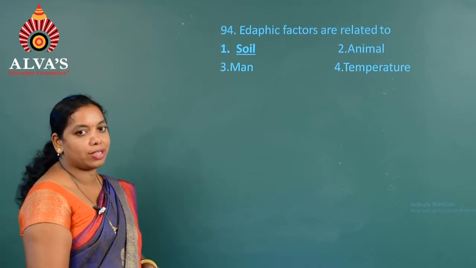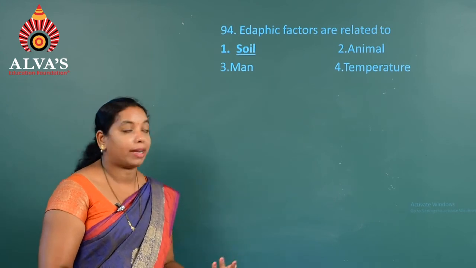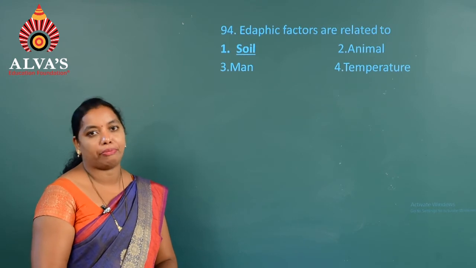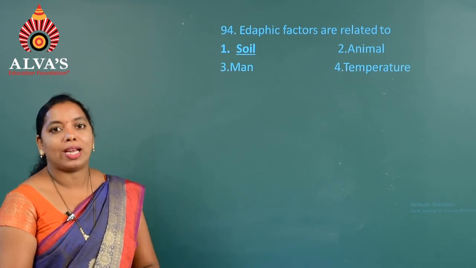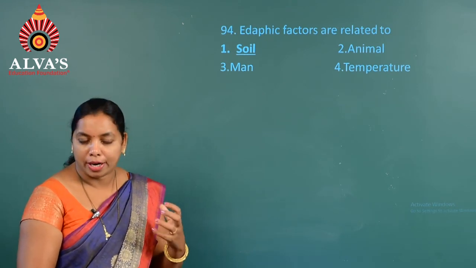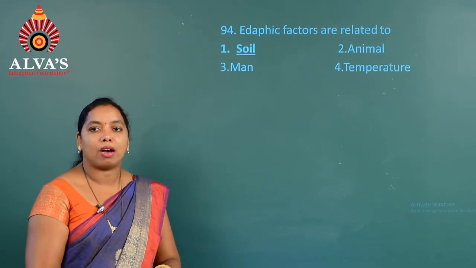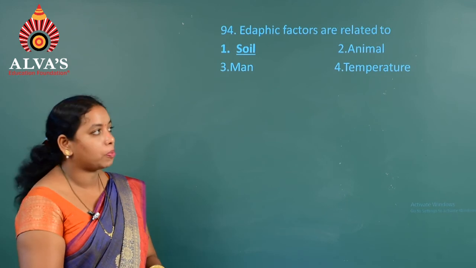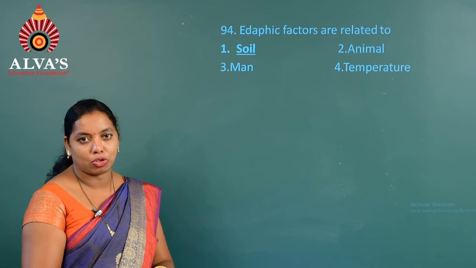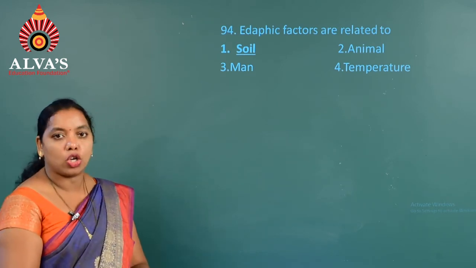Moving on to the next question, question number 94. Edaphic factors are related to what? Edaphic factor means the soil. Soil is one of the edaphic factors. Based on the soil texture, size and also the hydrogen ion concentration in the soil, we consider whether it is good or bad for the growth of crops. Hence it is one of the important factors in the ecosystem for the distribution of species or diversity. So, the edaphic factors are the soil itself.